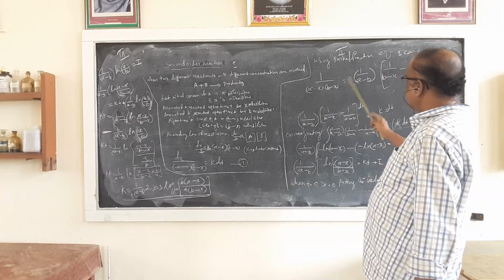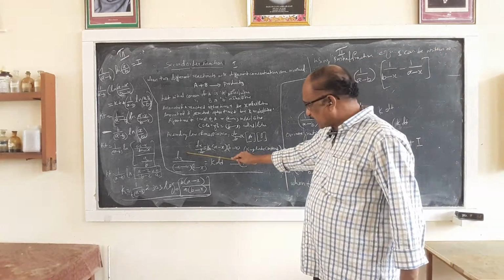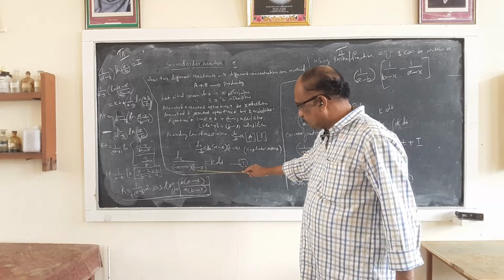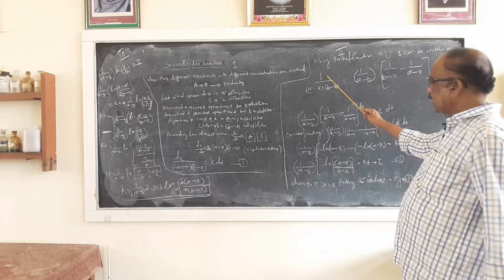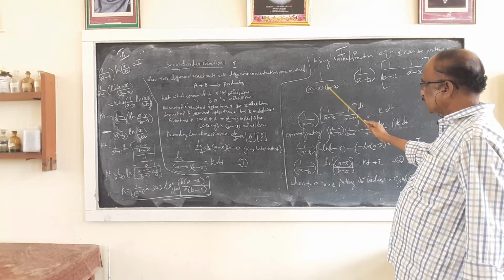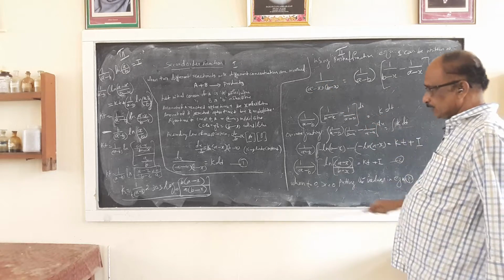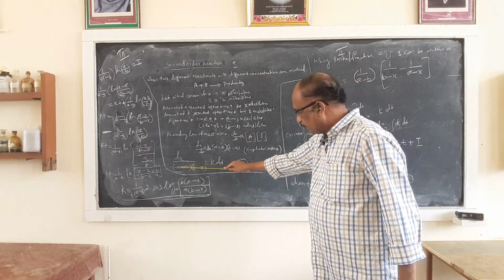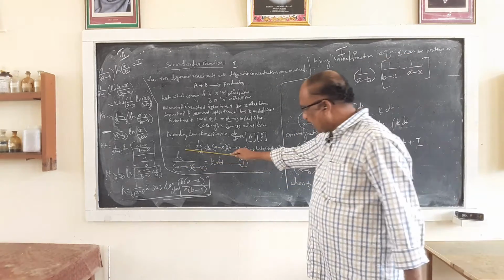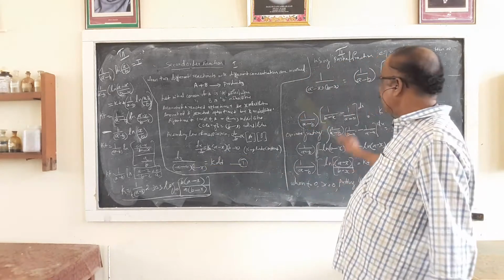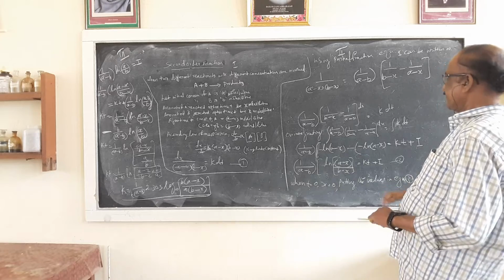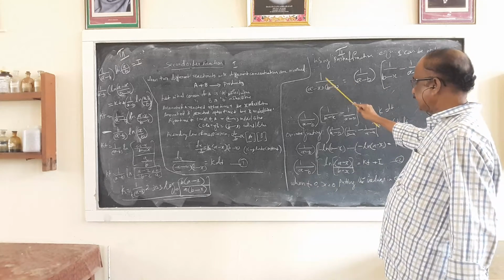Only take this term, 1 by (A minus X) into (B minus X). That is here 1 by (A minus X) into (B minus X) into dx. Let dx stay there, and take 1 by (A minus X) into (B minus X). You have to apply the partial fraction. You have to write this in partial